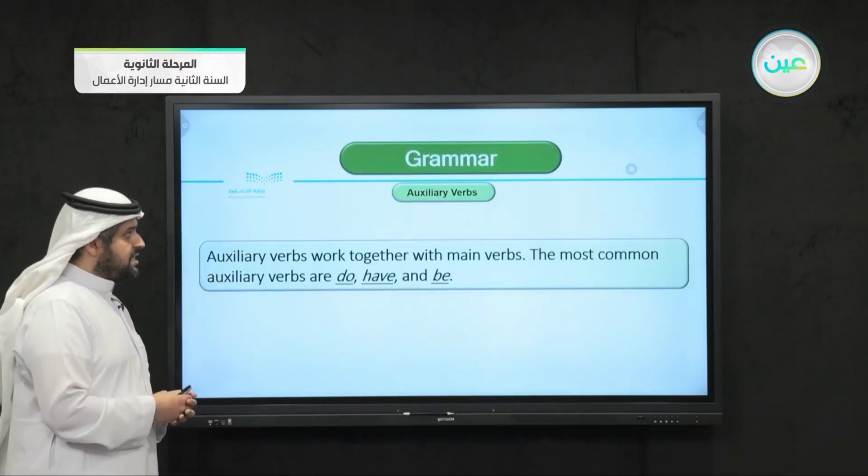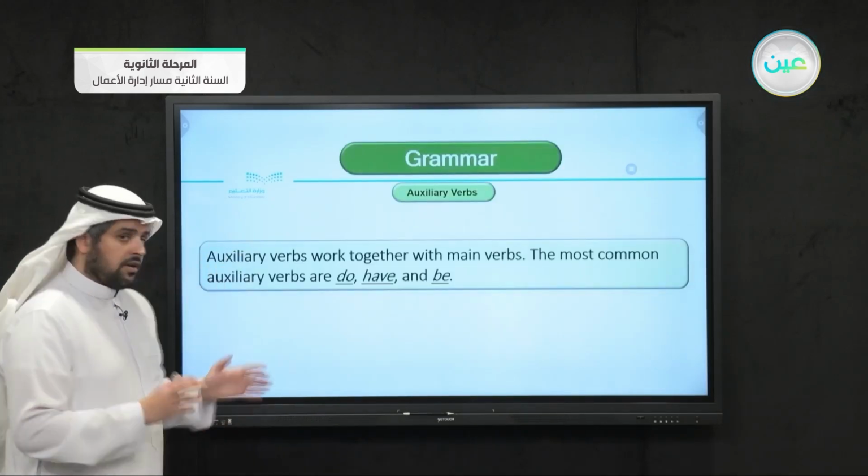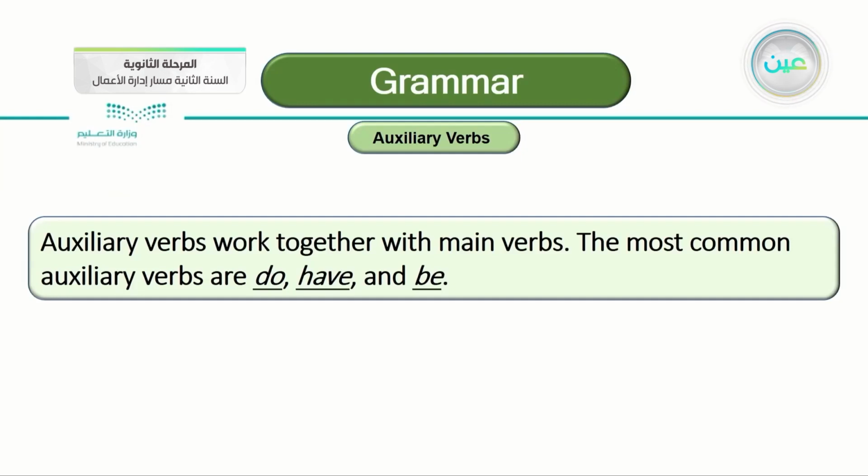So this is today's lesson, the auxiliary verbs. It's a very easy lesson, so just stay focused. Auxiliary verbs. Let's read. Auxiliary verbs work together with main verbs. So they work with main verbs. The most common auxiliary verbs are do, have, and be.